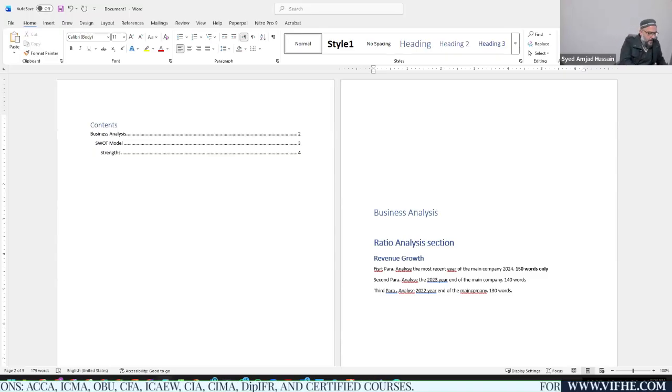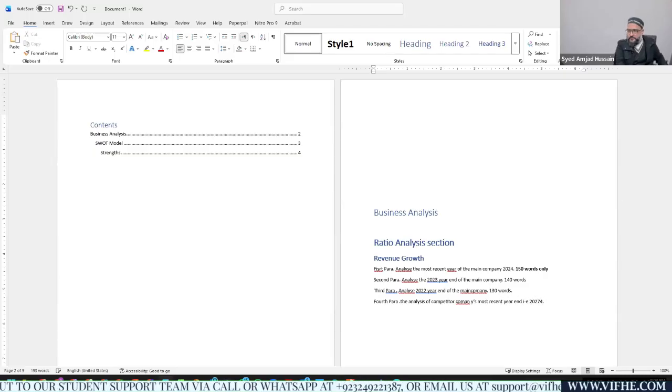Okay, now the last para, or the fourth para of revenue growth, is related to the analysis of the competitor company's most recent year end, that is 2024, right? Apologies. You got this idea? And the word count could be either 130 words, suppose, or 120 words, or 140 words, right? But you have already planned your word count there, right?